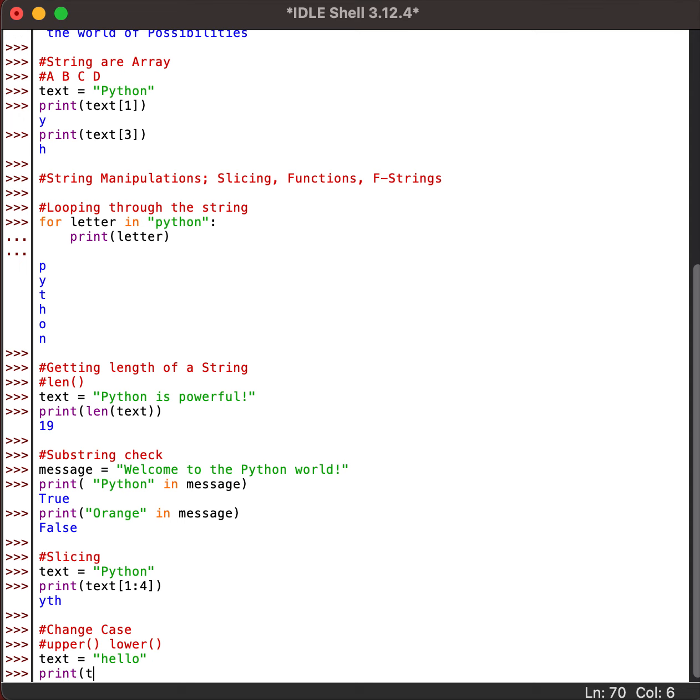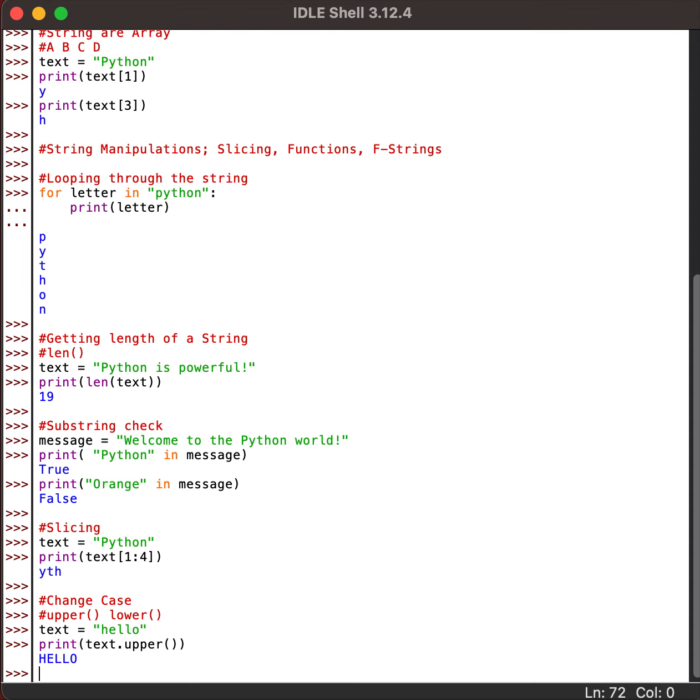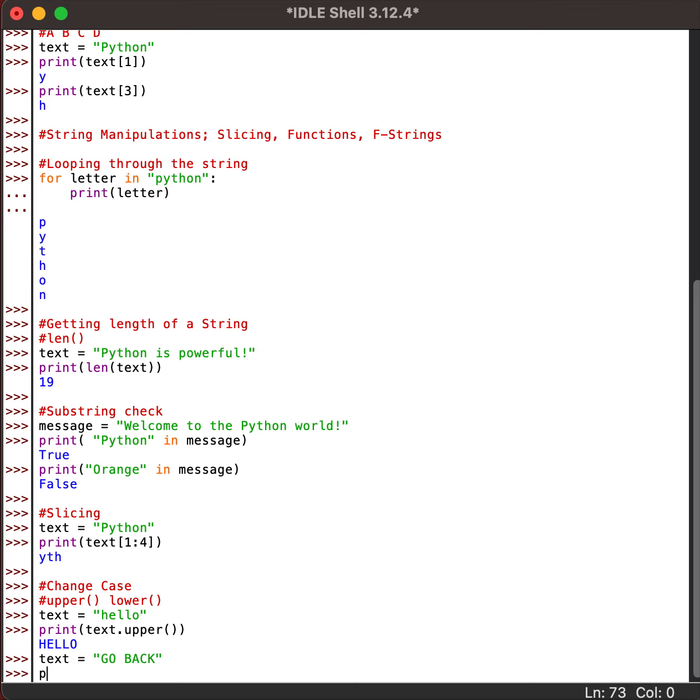Now I do text dot upper. It would change everything to capital. Similarly, say I have text, go back in caps, and I do text dot lower.